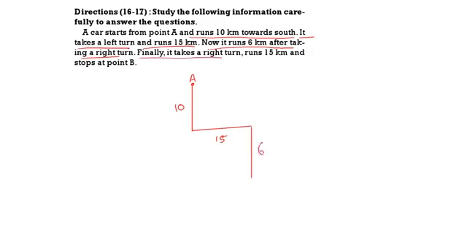Finally takes a right turn. Again this is south facing, so taking right means move to the left. Walks 15. Now this time this is 15, and stops at B. That means A and B are lying on the same line. This is the total direction we are having. Now based on this we should answer the given questions.